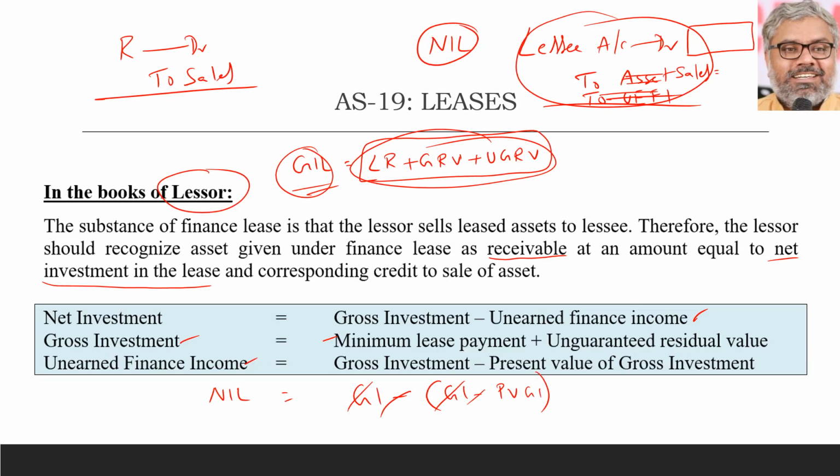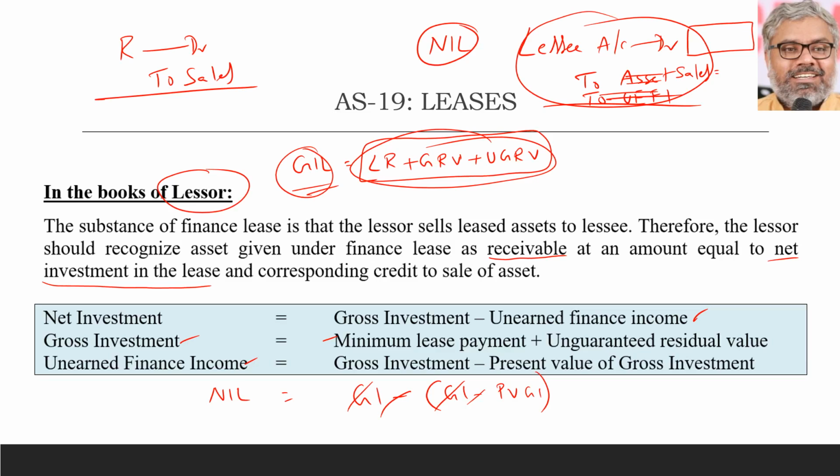So the present value of gross investment is to be debited to the lessee account, and the sales account or asset account should be credited in the books of lessor. It depends upon what is the nature of the asset for him. If it is stock, then the sales account is credited. If it is also an asset for the lessor, then the asset account is credited, as the case may be. So the amount with which this entry has to be passed is basically the present value of gross investment.